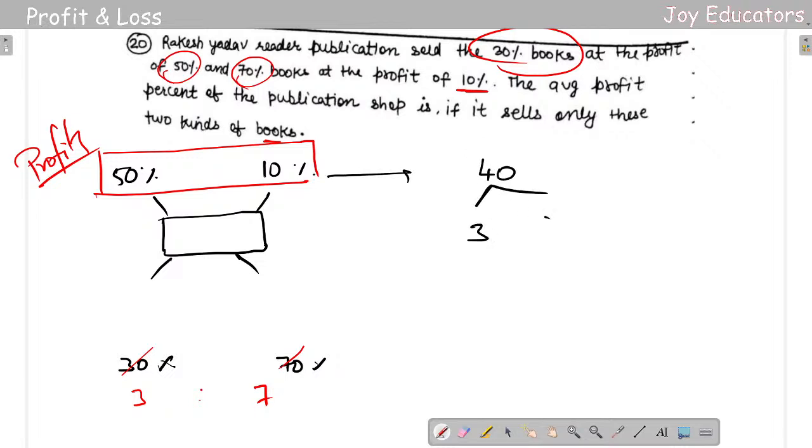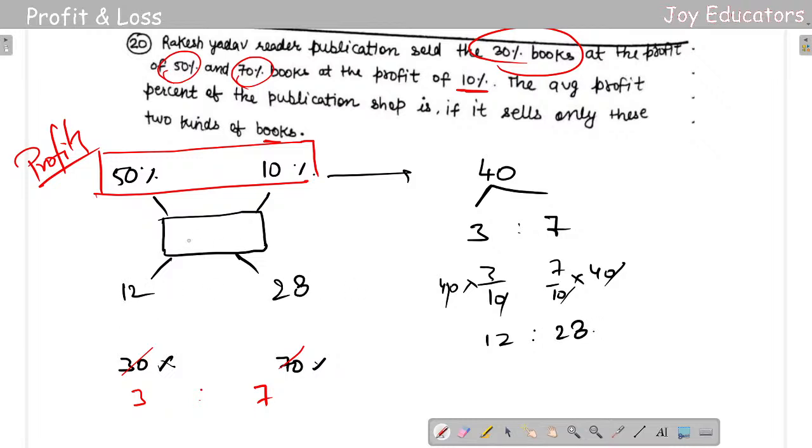So with 3 and 7, I need to do something to get it into line. 3 by 10 into 40, 7 by 10 into 40: 4 3s are 12, 7 4s are 28. So it's going to be 12, it's going to be 28, so in total it's going to be 22. Alright, so this is how it goes.